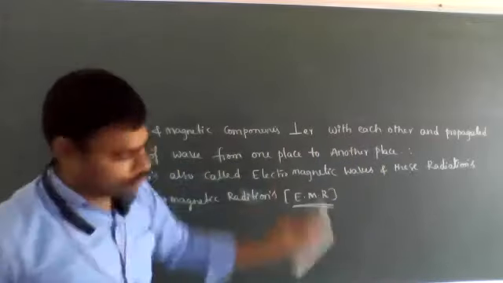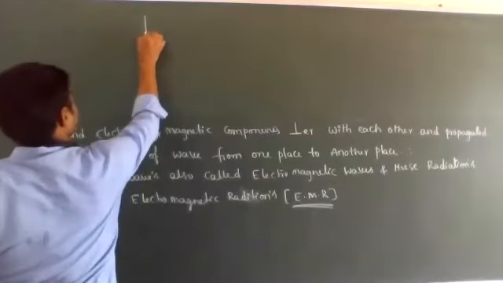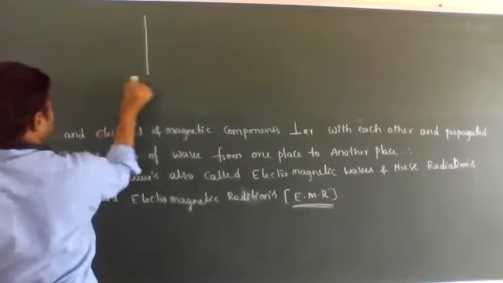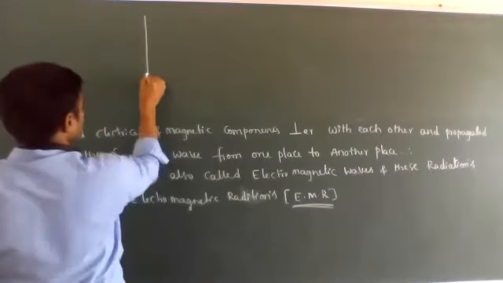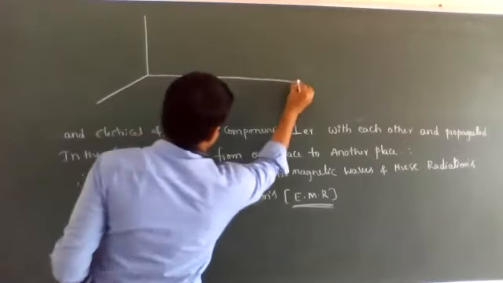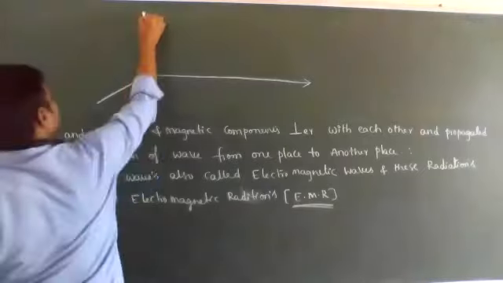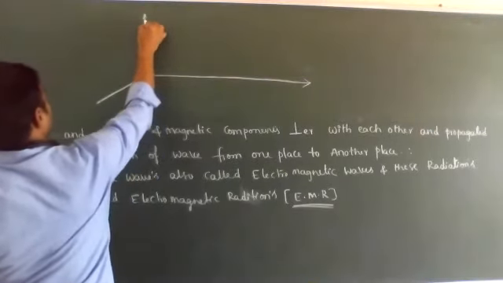Let's see, for example, the light has two important characteristics.